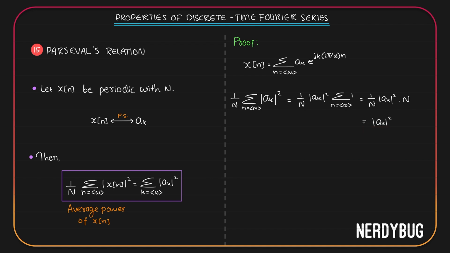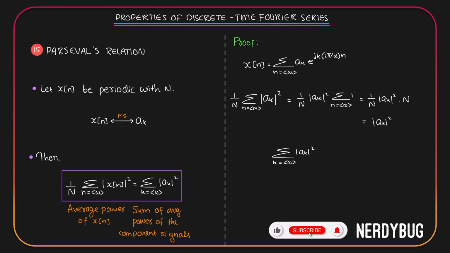So if we want the sum of average power of all the individual signals, we can write summation k takes any N consecutive integer values so that we can consider all the component signals. Average power of the kth signal is magnitude of a_k squared. This is exactly what we have in the RHS over here. So what we have on the RHS is the sum of average power of all the component signals. So basically what Parseval's relation is saying is the average power of the signal x of n is equal to the sum of average power of the component signals. But obviously we have to prove this.